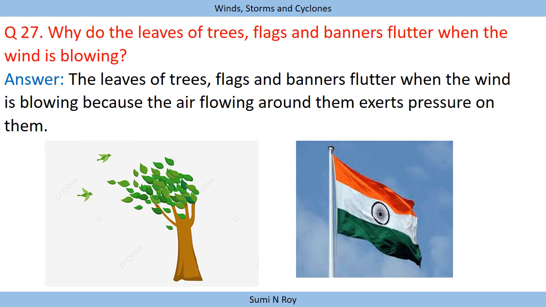Next question, why do the leaves of trees, flags and banners flutter when the wind is blowing? So again here the air pressure is the reason. The leaves of trees, flags and banners flutter when the wind is blowing because the air flowing around them exerts pressure on them, and because of that only they flutter.